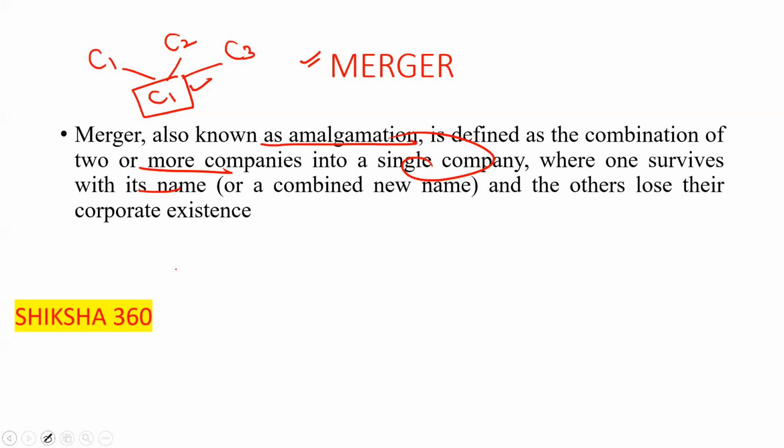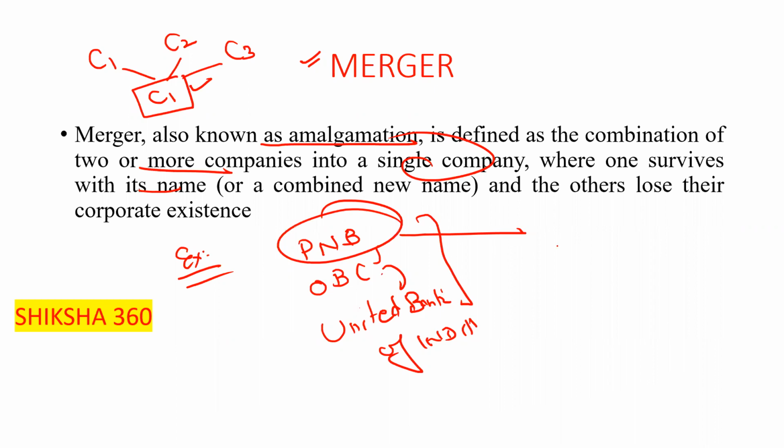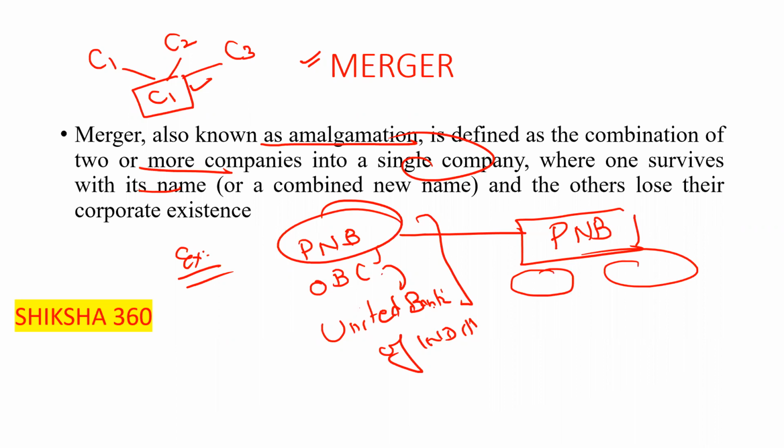We can say an example of a bank merger, like PNB, OBC, and I think the third one is United Bank of India. Out of the three, when they are merged, both these two merged with PNB, and the final name that is left is PNB. Along with PNB, you will find the logo or name of both these two banks also, but the main one is PNB.